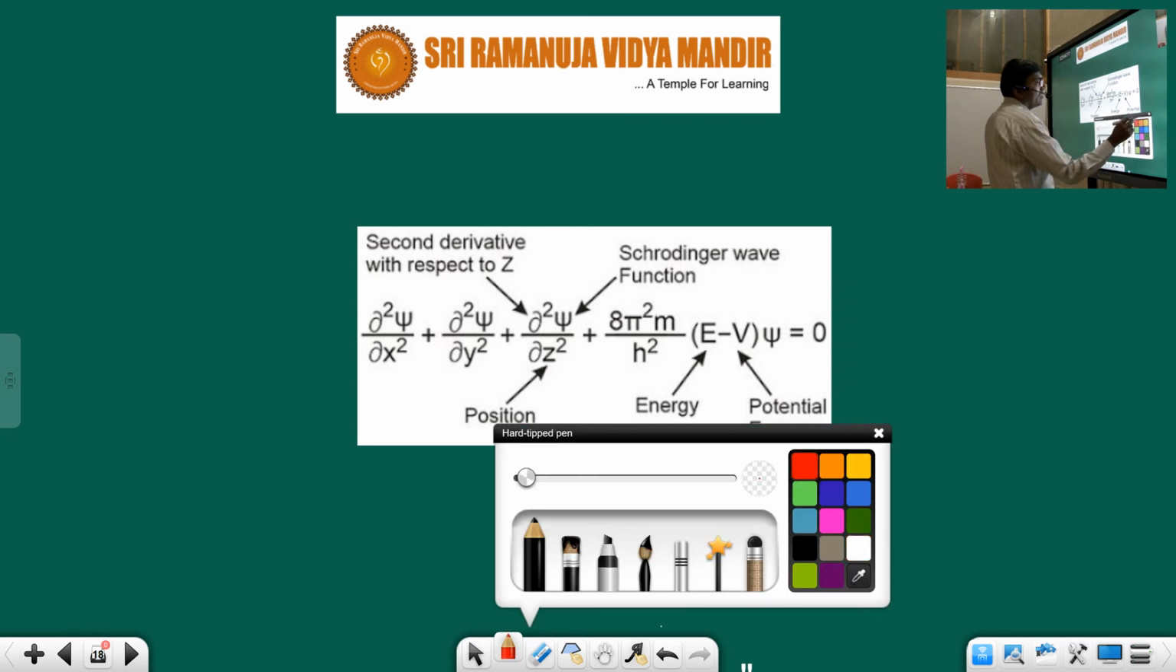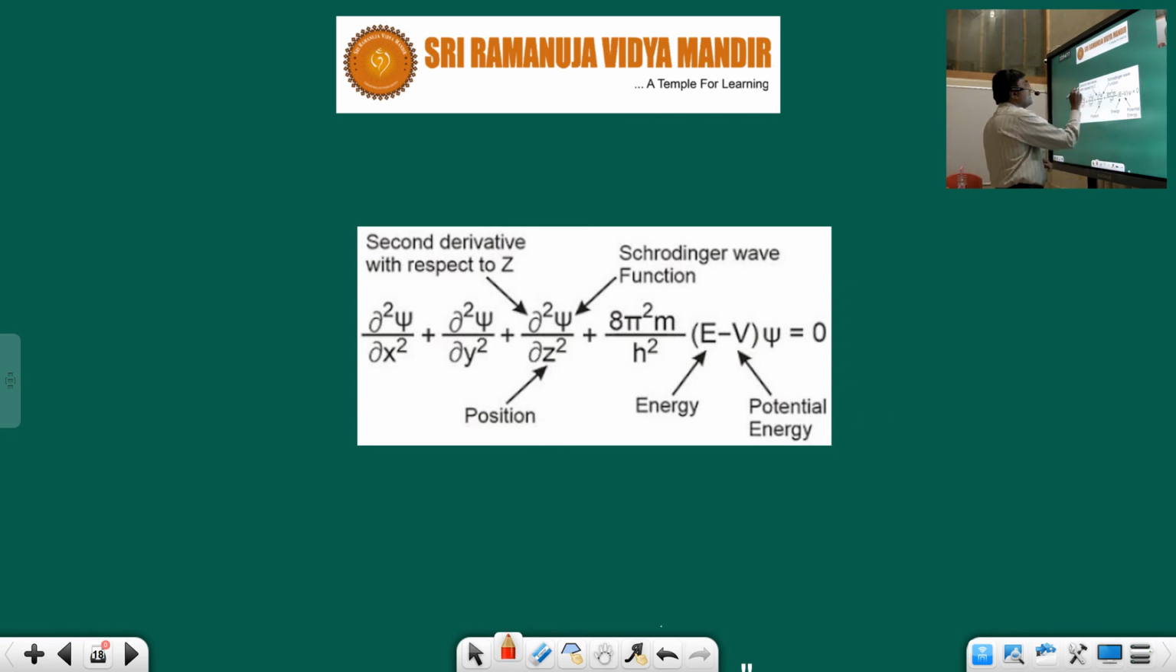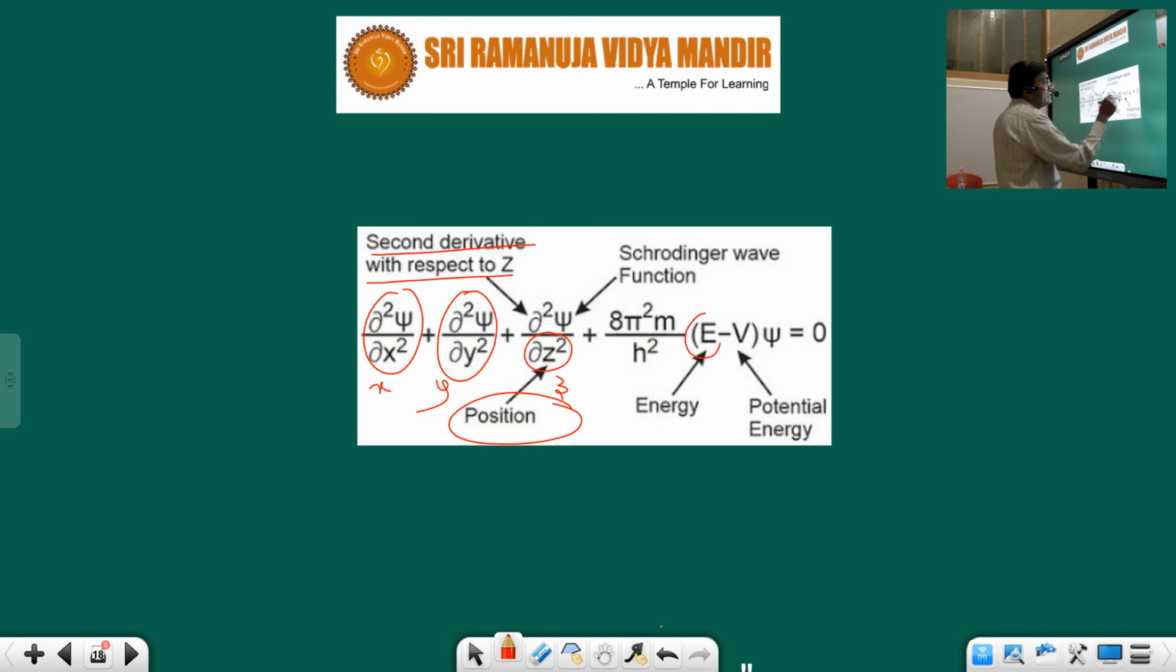So this is the second derivative with respect to the z-axis. For example, ∂²ψ/∂x² is with respect to the x-axis, ∂²ψ/∂y² and ∂²ψ/∂z². This gives the position in which axes? The x-axis, y-axis and z-axis. And this is the energy.